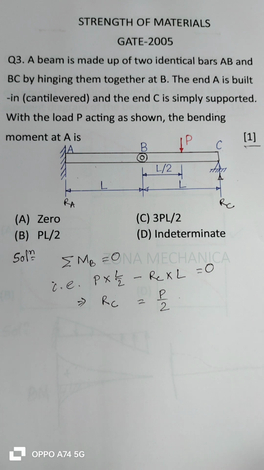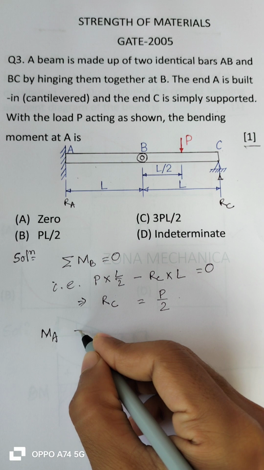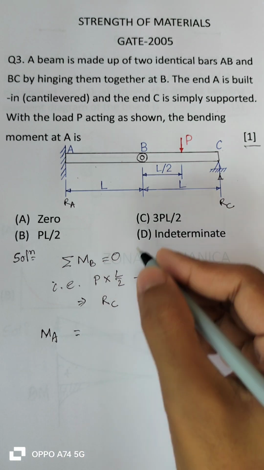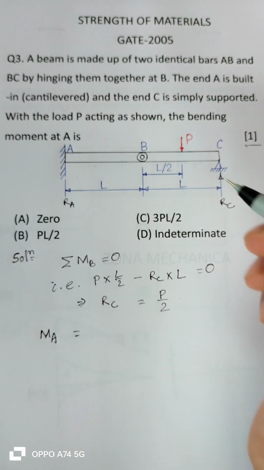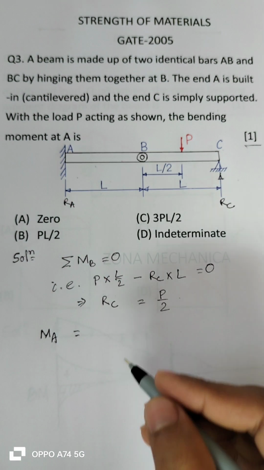Now the bending moment about A will be due to this load P and this RC, and RA into 0 is 0.